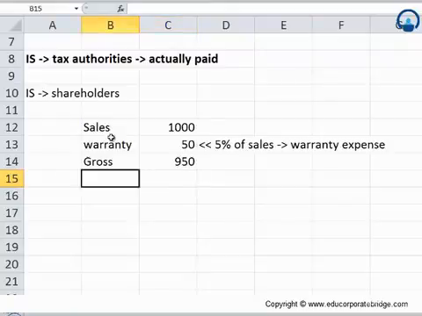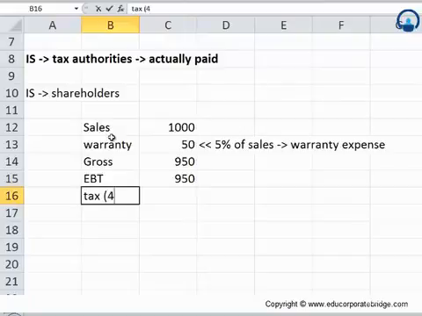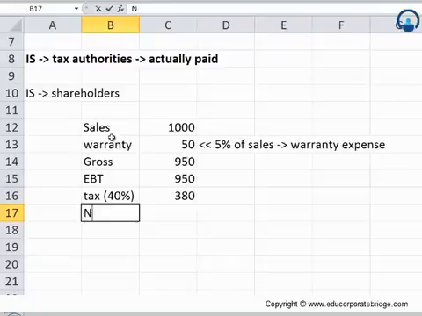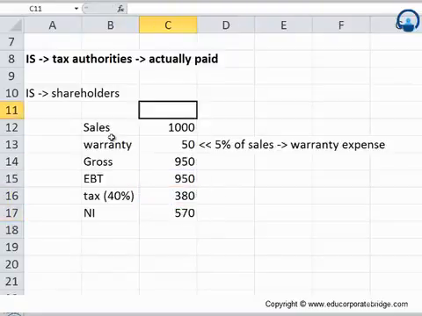What we will have is the taxable income, or EBT. I'm assuming that there's no depreciation expense, there's no interest expense, so your EBT becomes 950, and your taxes, which we'll assume here that you are paying at the rate of 40%. So this will be 950 into 40% here, so we get this as 380. And the net income, NI, this is 950 minus 380. So this is what we get for the income statement for shareholders.